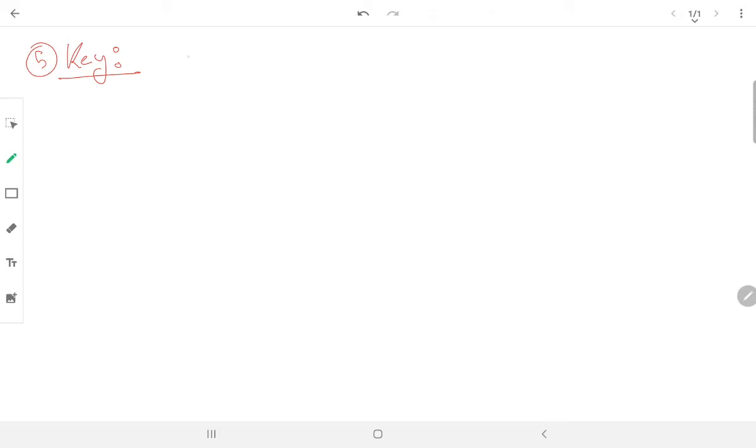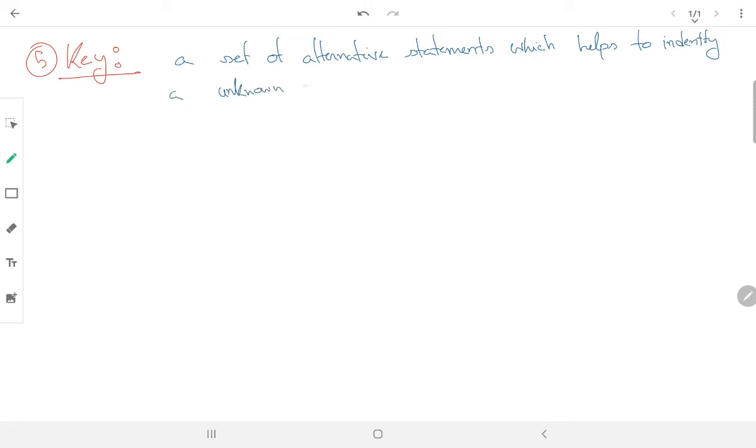A key is a set of alternative statements which helps to identify an unknown organism.